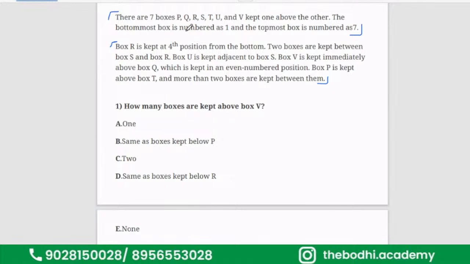There are 7 boxes P, Q, R, S, T, U, V kept one above the other. The bottommost is numbered 1 and the topmost is numbered 7. So let us consider the 7th box, 6th, 5th, 4, 3, 2 and 1.